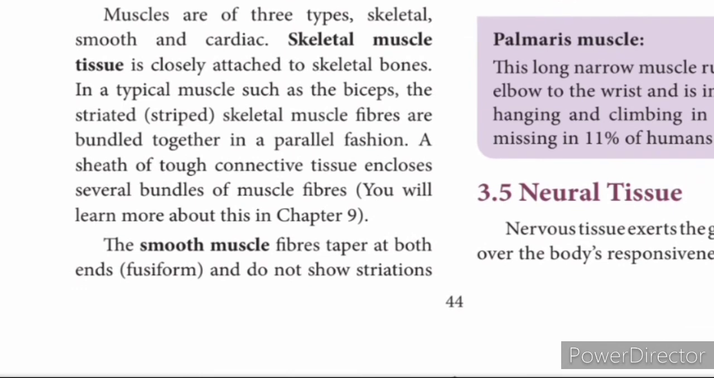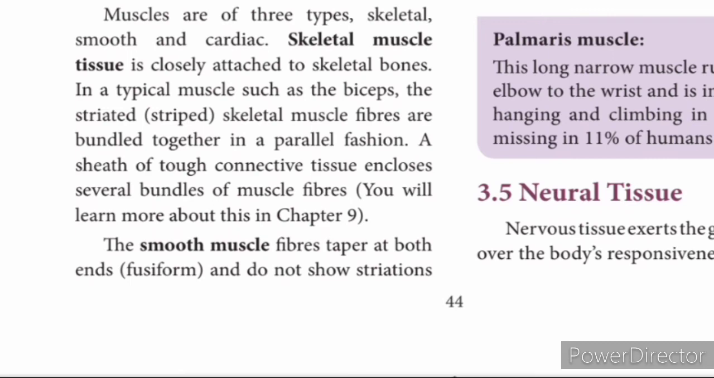Muscles are of three types: skeletal muscle, smooth muscle and cardiac muscle. Skeletal muscle tissue is closely attached to the skeletal bones. The typical muscles such as biceps have striated skeletal muscle fibers bundled together in a parallel fashion. The sheath, the outer covering, also covers the muscle fiber. It is a tough covering made up of connective tissue.